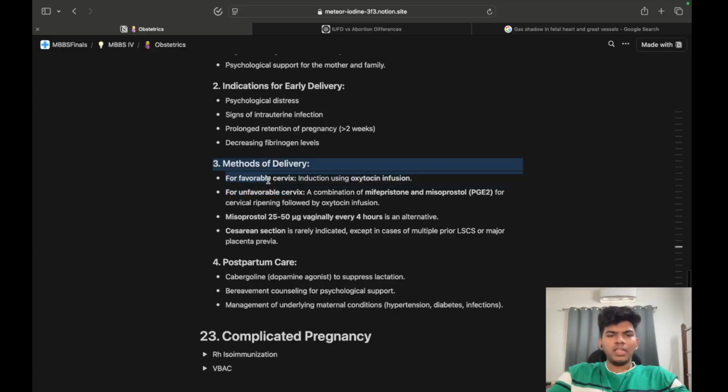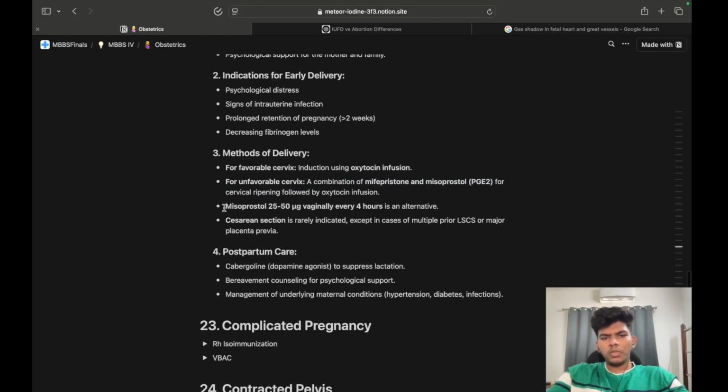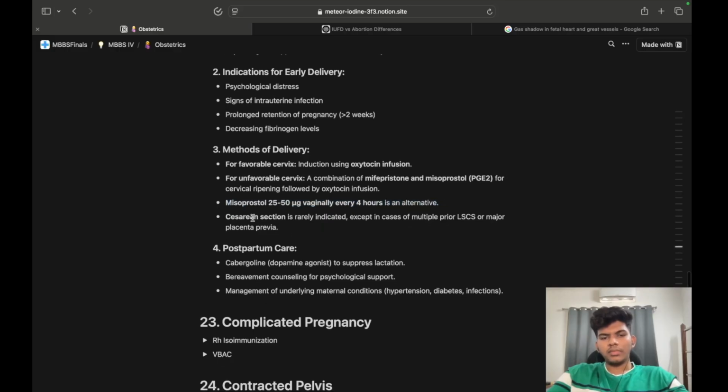Coming to methods of delivery, which depend on various things. If there is a favorable cervix, induction using oxytocin infusion. If unfavorable, a combination of mifepristone and misoprostol for cervical ripening, followed by oxytocin infusion. Misoprostol 25 to 50 microgram vaginally every 4 hours is an alternative, and caesarean section is rarely indicated except in cases of multiple prior LSCS.